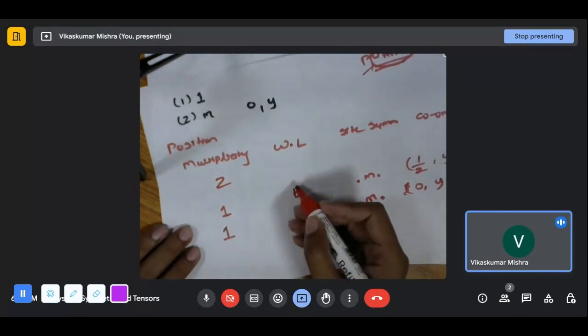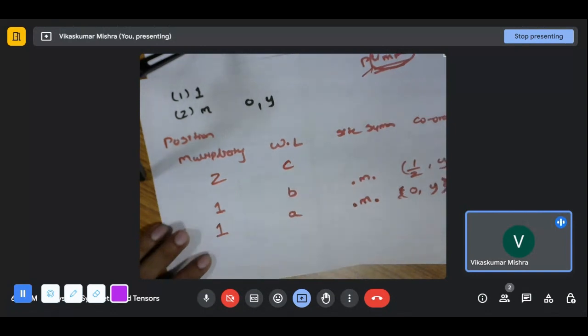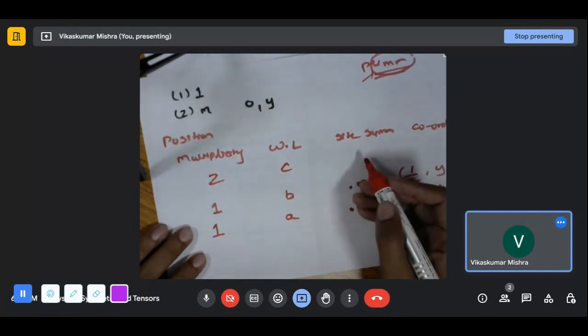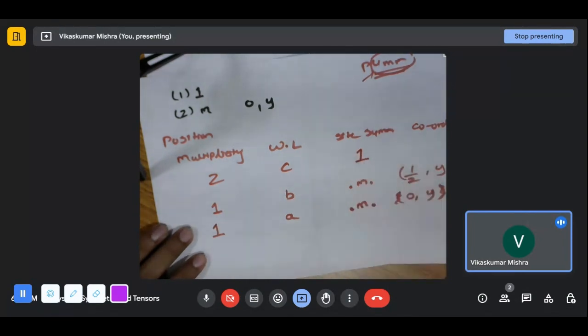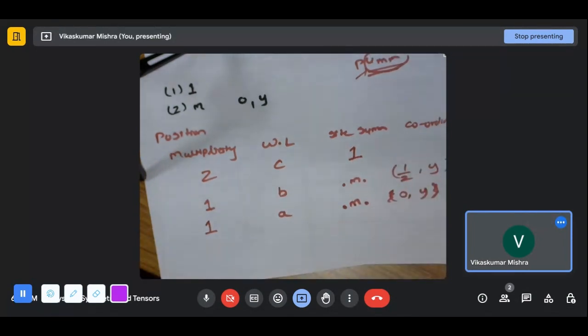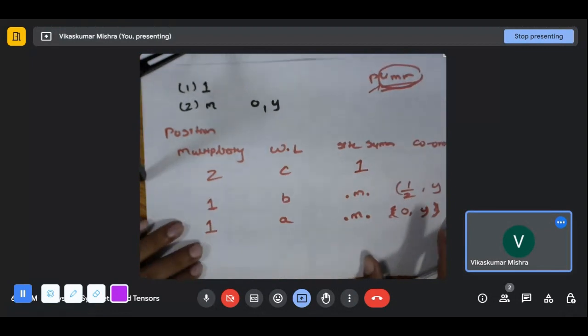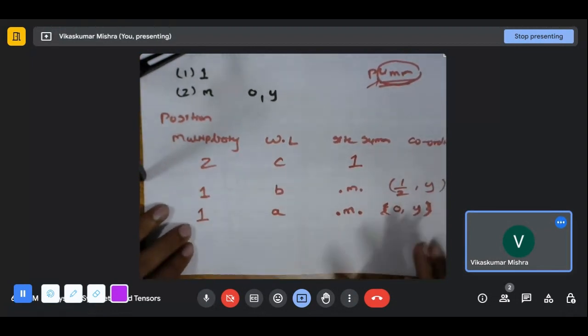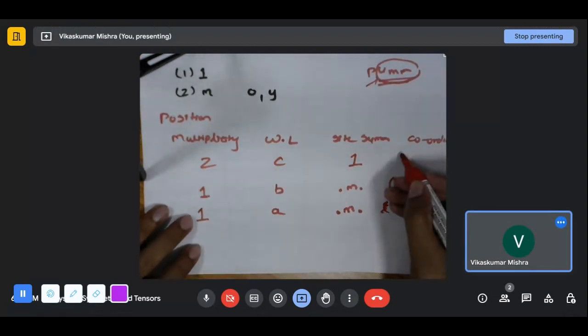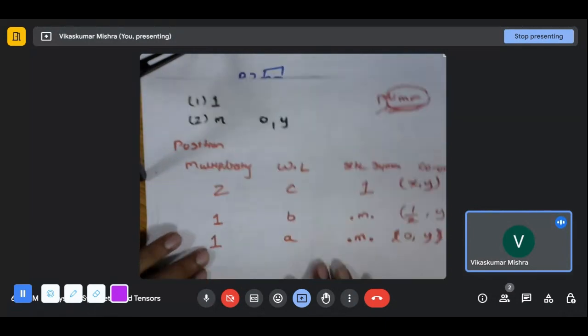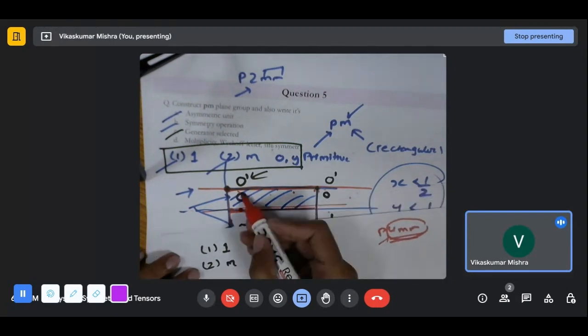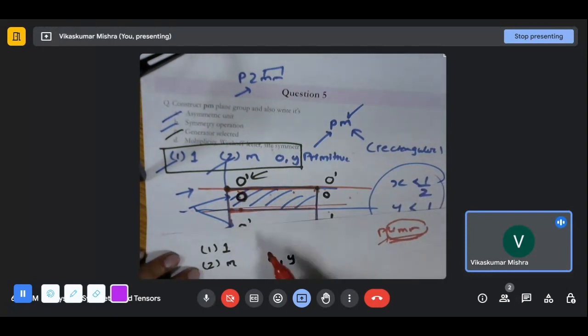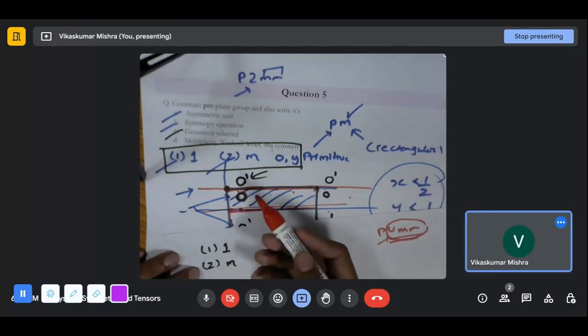The Wyckoff letter, A, B, is over C. What is the site symmetry? It doesn't have any site symmetry. So what can we write? 1 is always a trivial site symmetry which is available, so we can write 1. What are the coordinates that have been produced? The coordinates produced will be x, y, which is this one, and next will be this one, where x is changing.